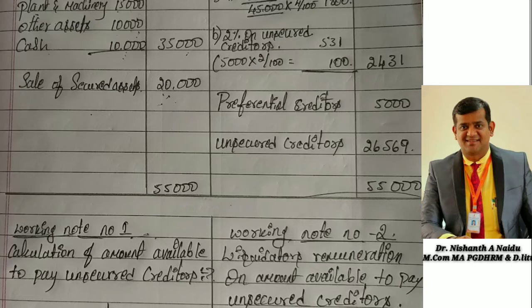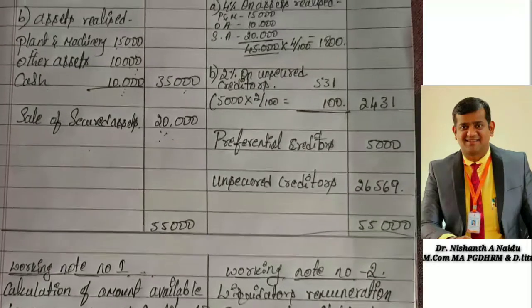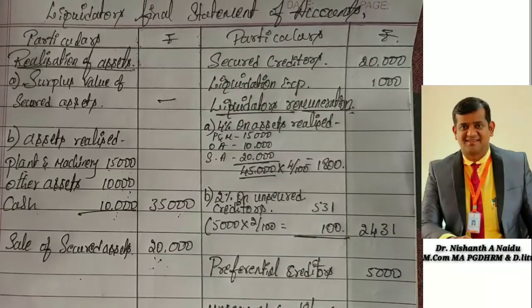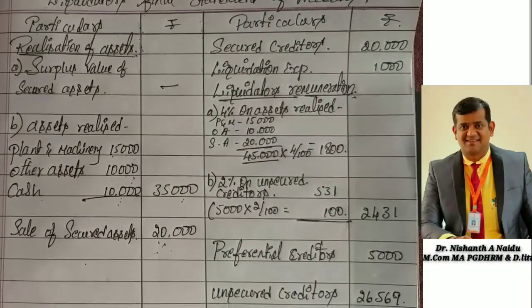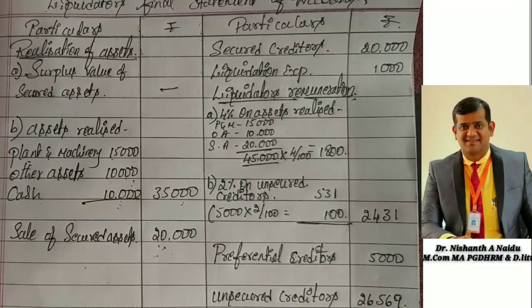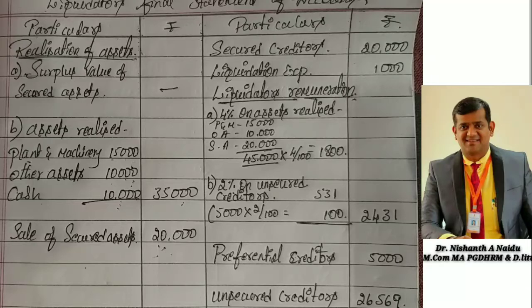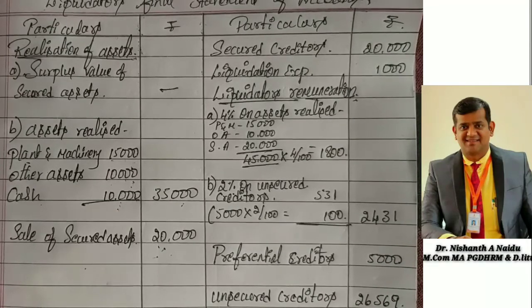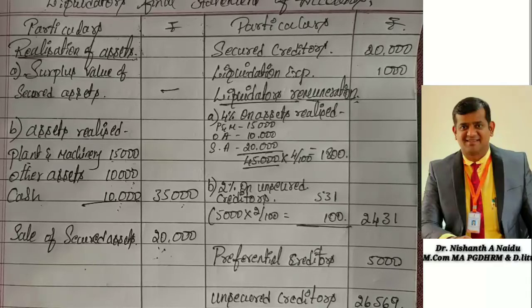If you are thorough on where to enter the assets, where to enter the payments, and how to calculate liquidator's remuneration, then it is easier for us to finish off that advanced level. Next problem I will be back with the advanced version.